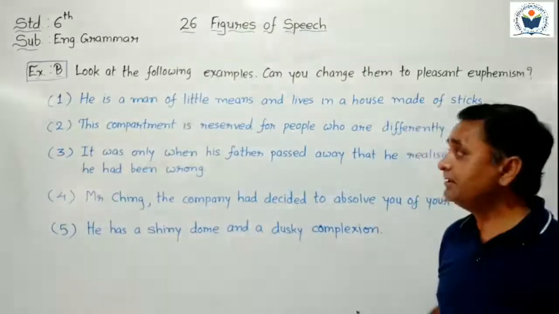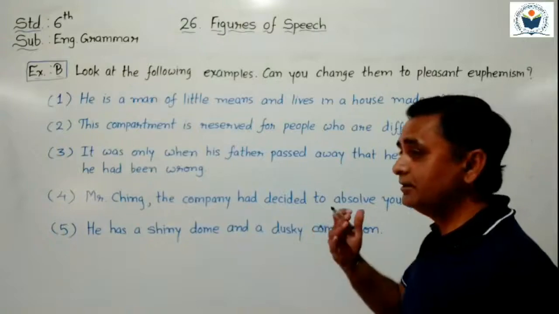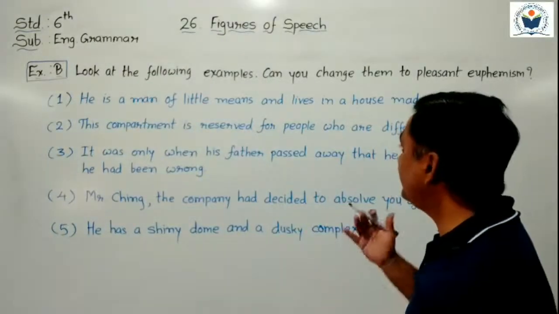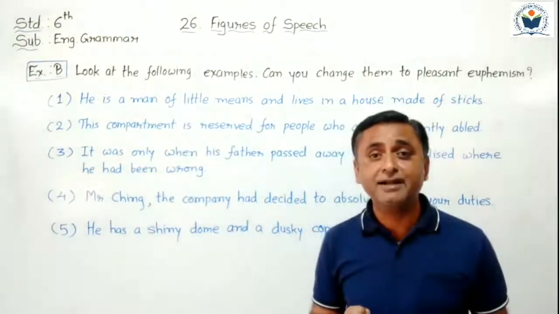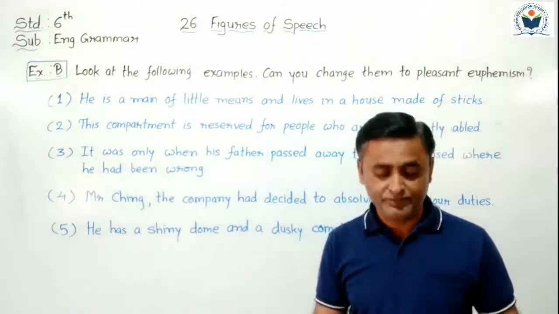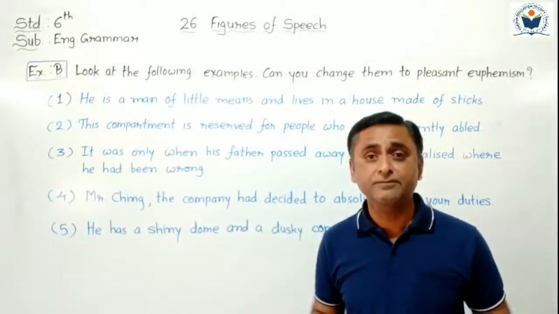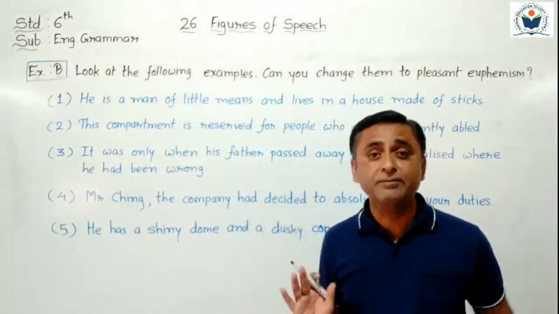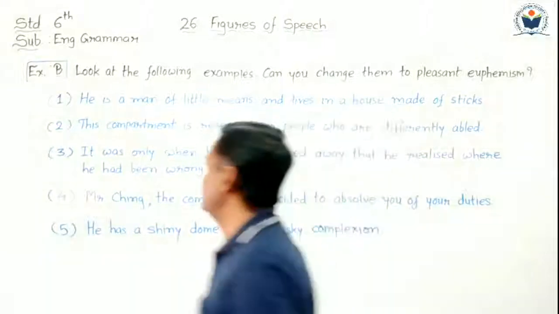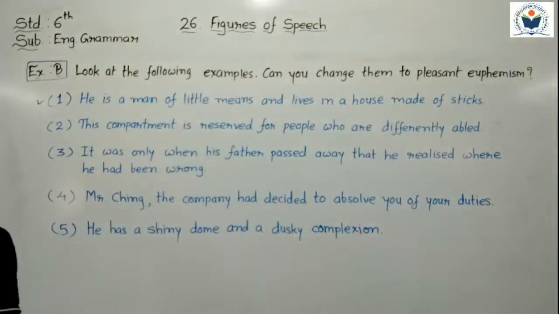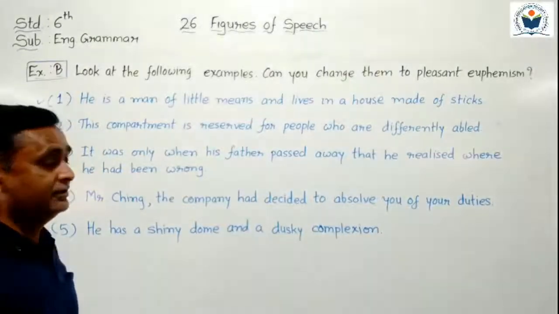क्या हुआ इसका मतलब? He is a man of little means. वो बहुत ही कम इनकम वाला आदमी and lives in a house made of sticks, और वो लकड़ी से बने मकान में रहता है. It is a pleasant euphemism. In your textbook unpleasant euphemism is given here. He is poor and lives in a slum. એ ગરીબ છે અને ઝૂંપડપટ્ટીમાં રહે છે. Same way but here pleasant euphemism I use. So first answer of your sentence is that he is a man of little means and lives in a house made of sticks. Understand, student?